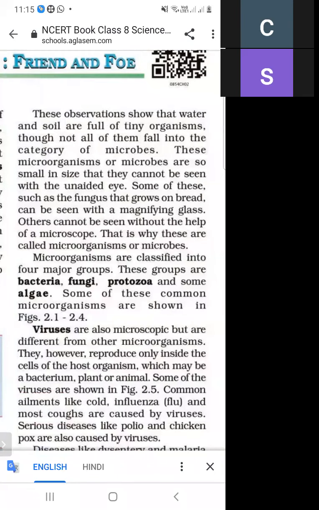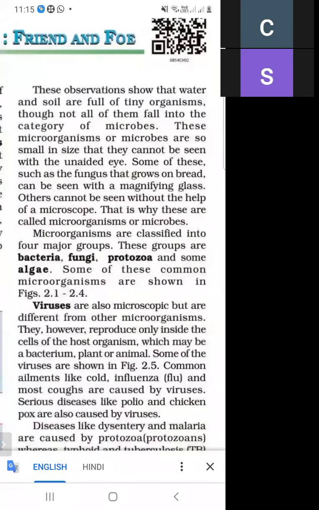They cannot be seen with the unaided eye. But the fungus that grows on bread can be seen with a magnifying glass. So fungus is the only microorganism that can be seen with a magnifying glass. All other microorganisms cannot be seen with the naked eye or a magnifying glass. They can be seen only with the help of a microscope.